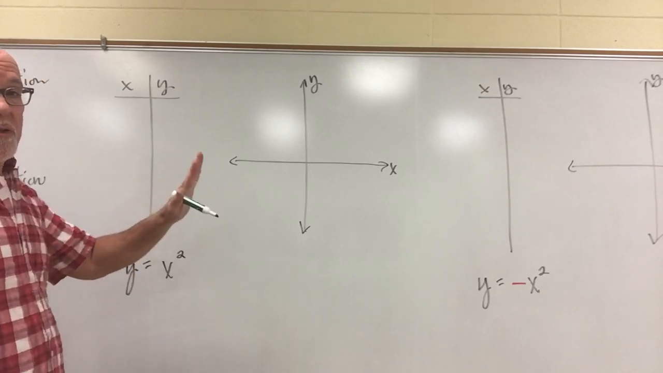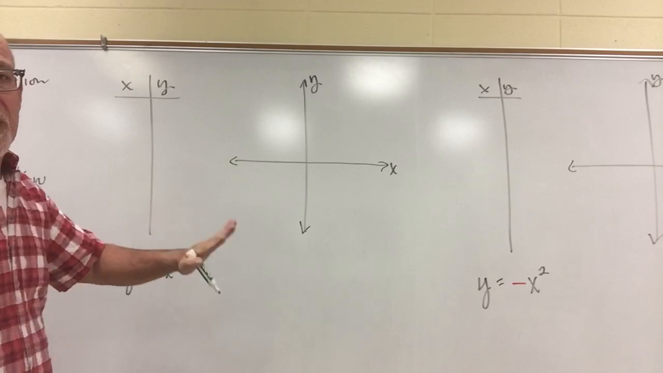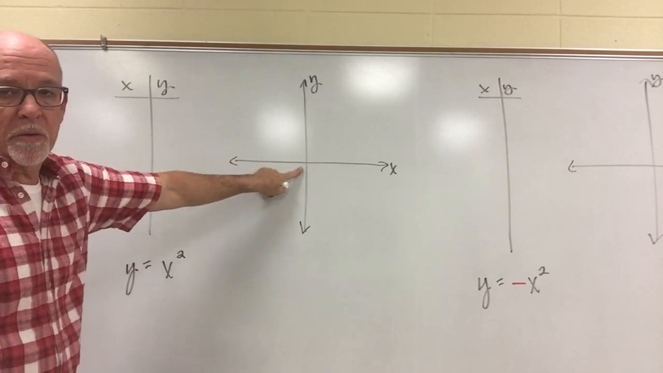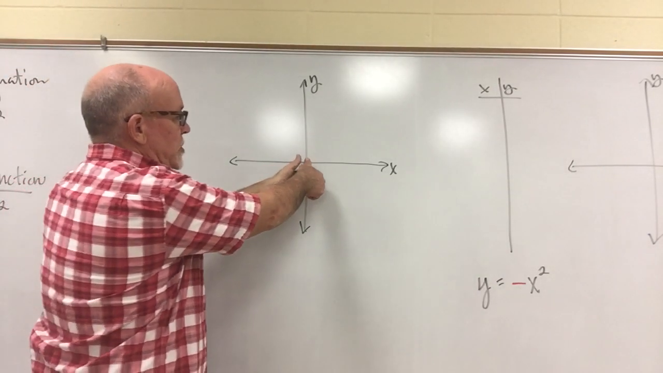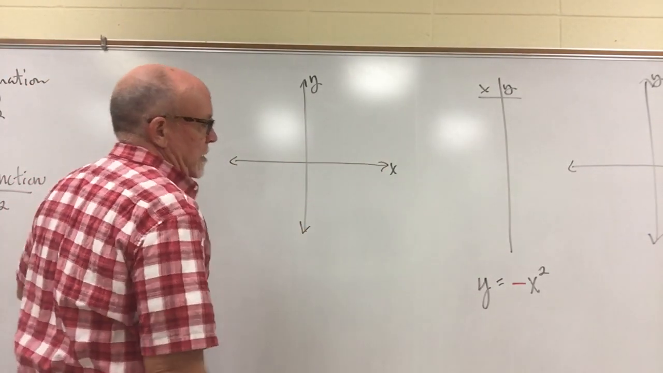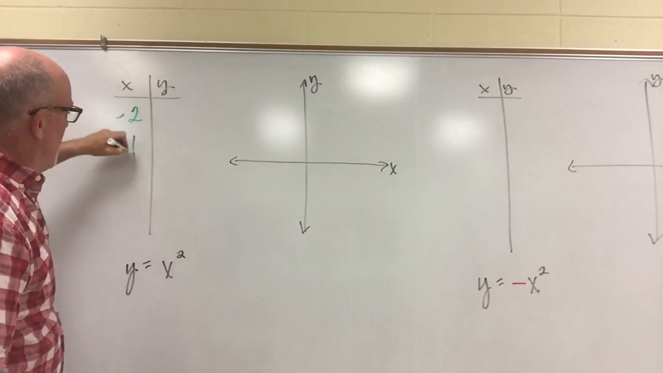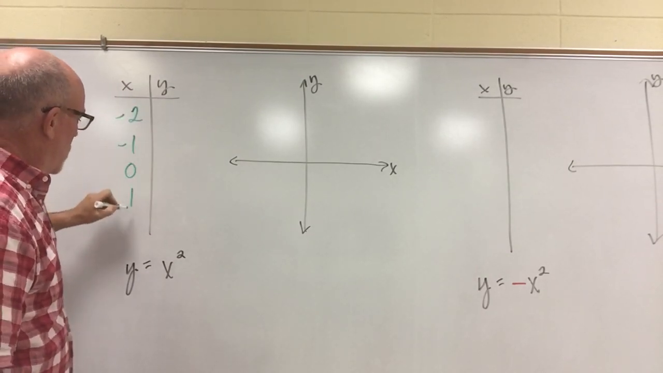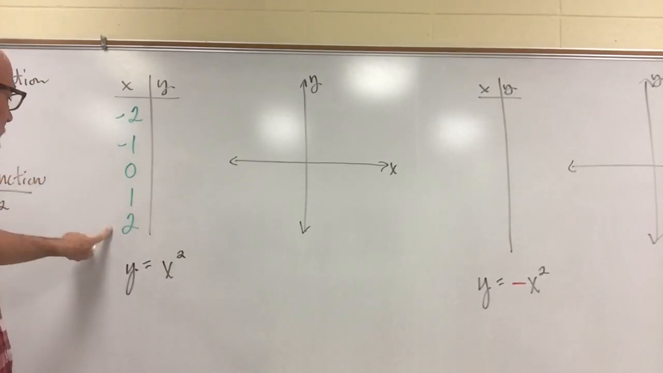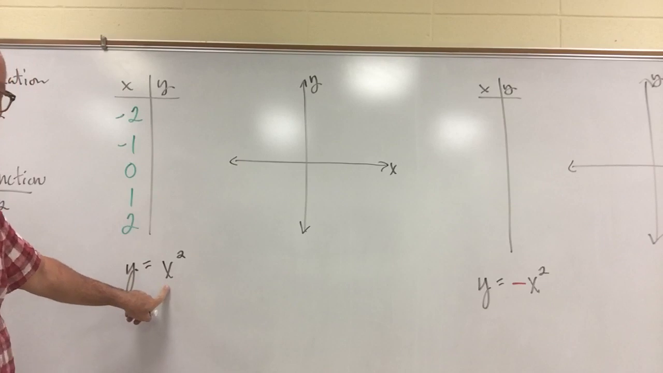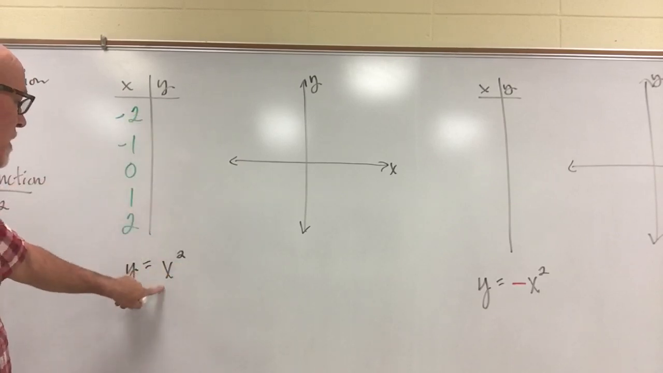The 5 points I want you to do are the same ones that we've used historically. They center around the origin, which is at 0, 0. So we will pick two numbers on each side along the x-axis of 0. So let's start with -2, -1, 0, 1, and 2. And we're going to take these x values and place them in place of x. We're going to take these values and square them.